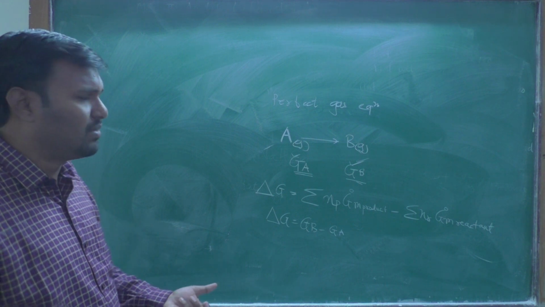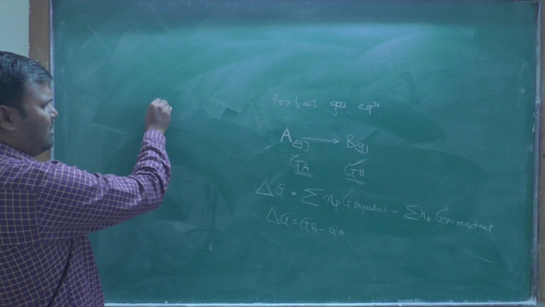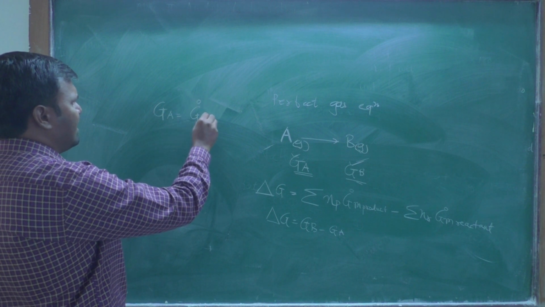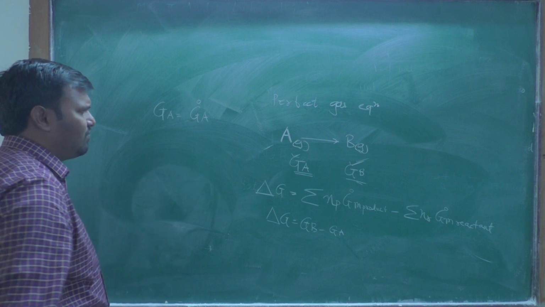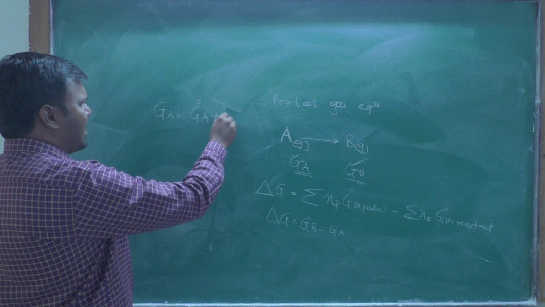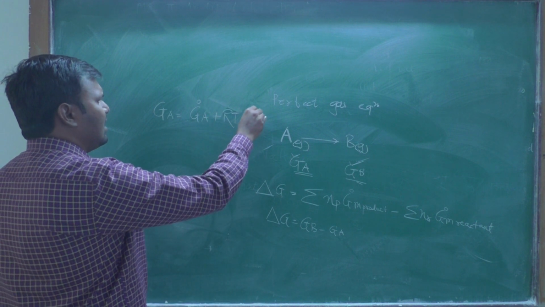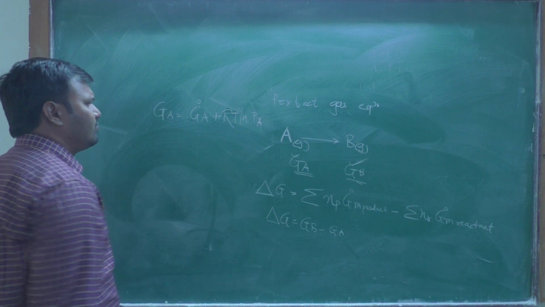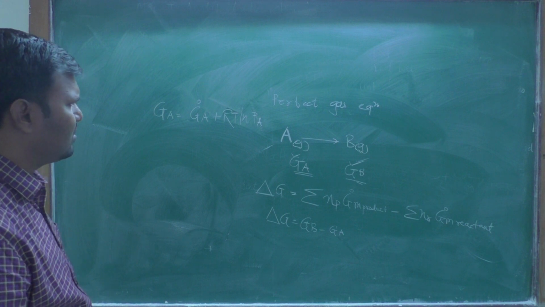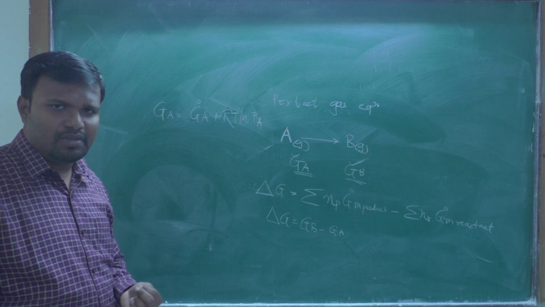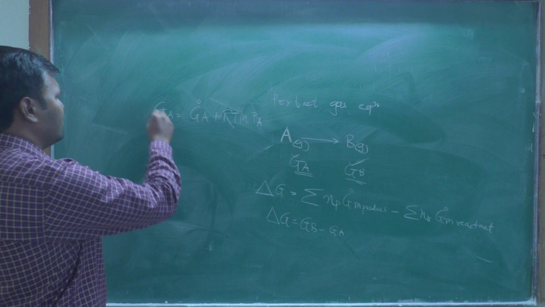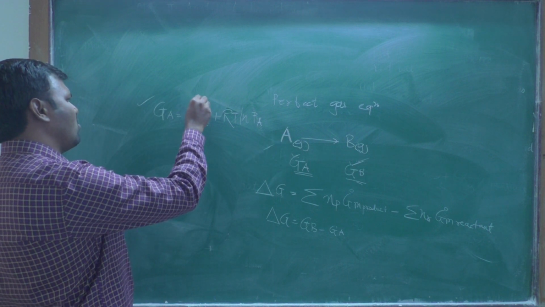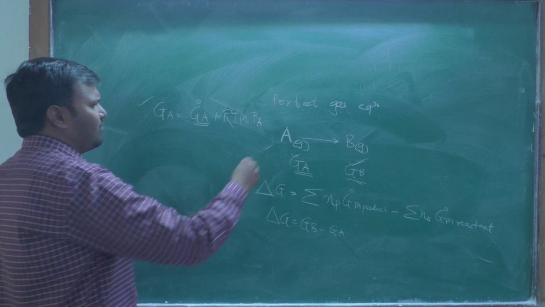That formula, you remember that formula: Ga is equal to G naught, that is the standard Gibbs free energy for a reactant, plus RT ln Pa. That formula we will use a number of times for the measuring of the Gibbs free energy. This is the Gibbs free energy for the reactant, and G naught means the standard Gibbs free energy for a reactant.